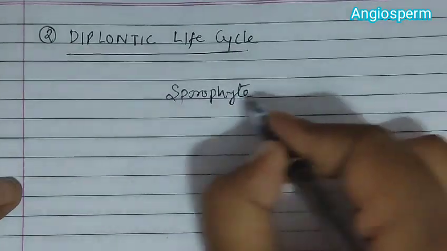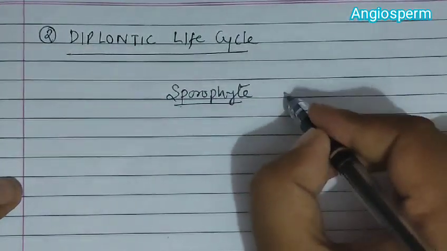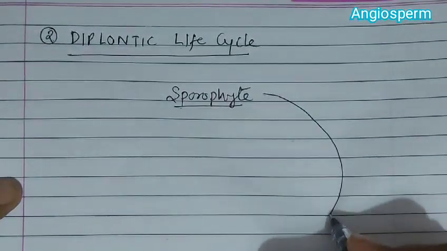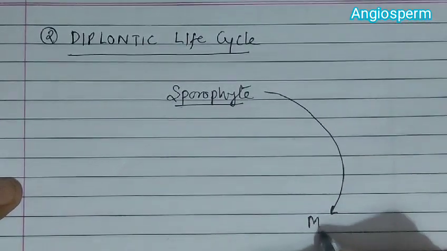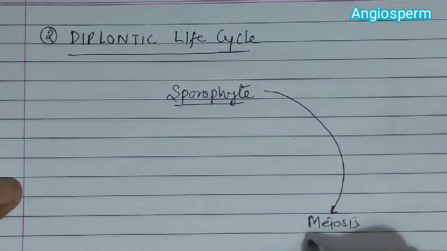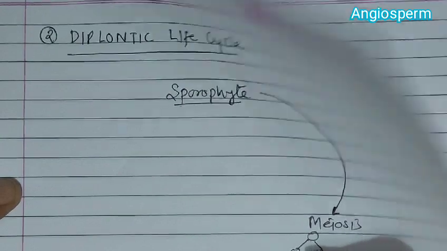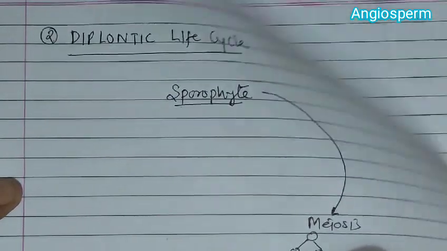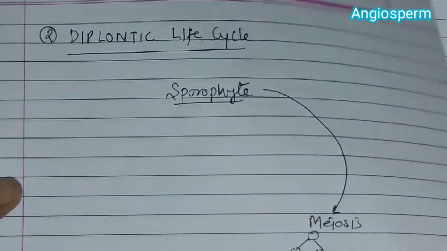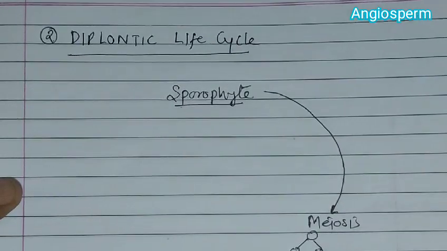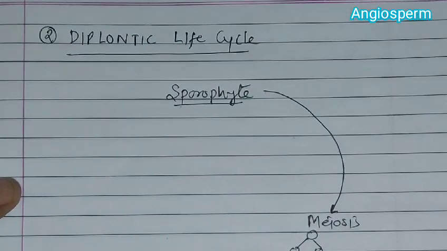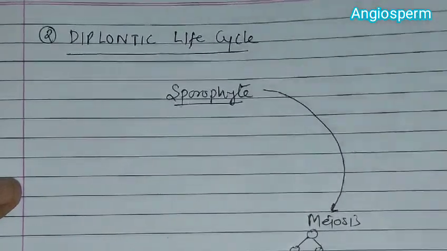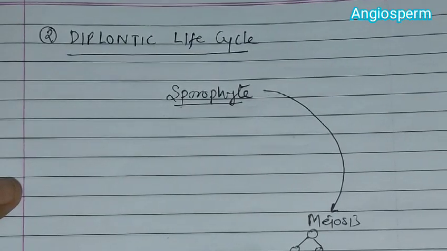This sporophyte has a spore mother cell, and that spore mother cell undergoes meiosis. By meiosis there is formation of spores that are haploid. Now this spore will germinate and form